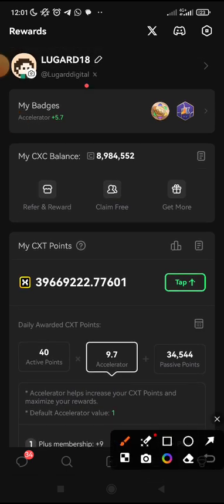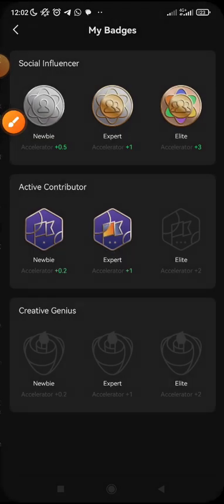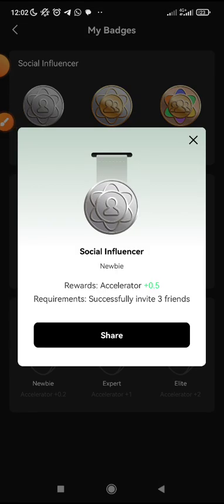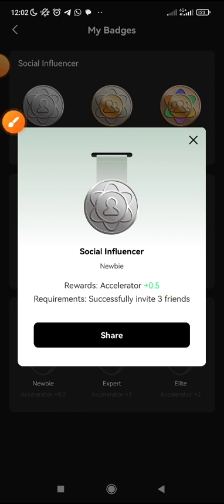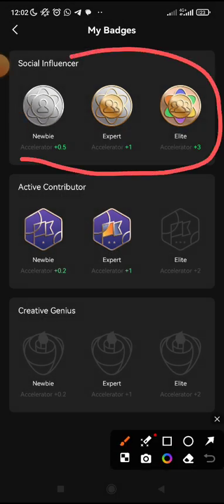And here, look at this batch. Your batch here also determines your accelerator, the rate at which you earn more points. When you click on the batch, you will see different batches, and each batch has a requirement. When you successfully invite 3 friends, you get this batch. It will give you 0.5 accelerator. Accelerator is like the speed of mining. This first accelerator is for referrals.